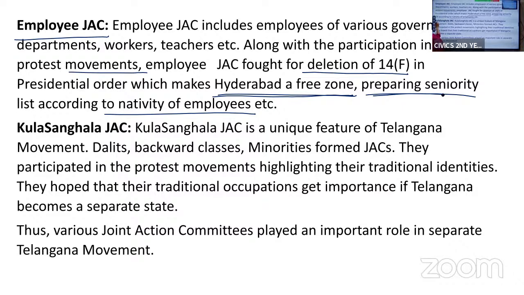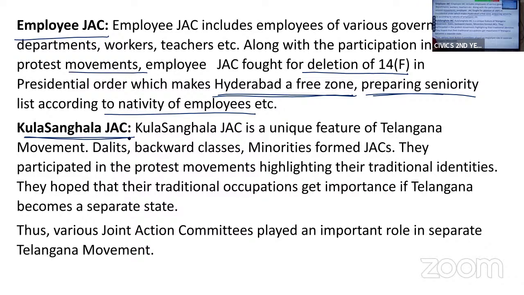Next comes Kula Sanghala JAC. Now, it is a unique feature of the Telangana movement. The people from different backgrounds, that is Dalit, backward classes, minorities, came together and formed this Kula Sanghala JAC. People from different castes came together and formed this Kula Sanghala JAC.